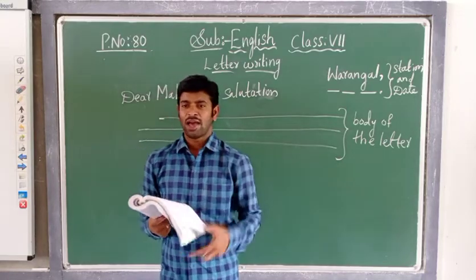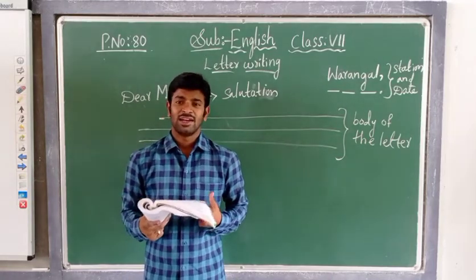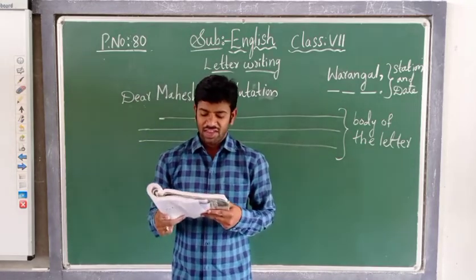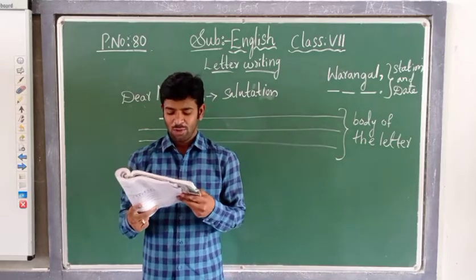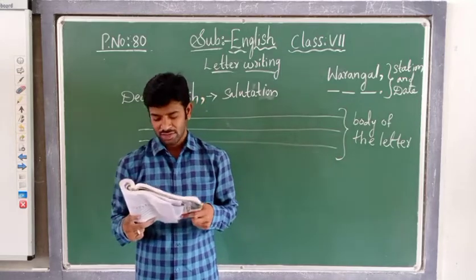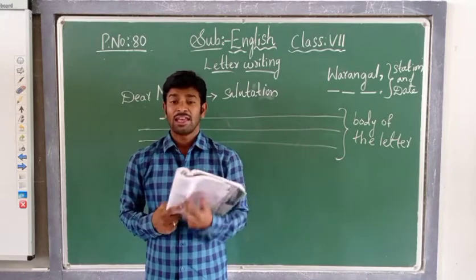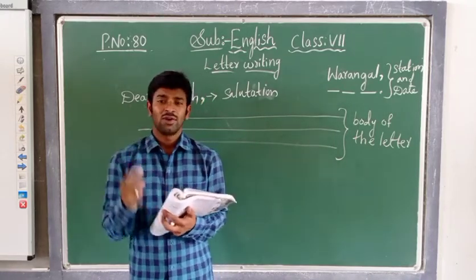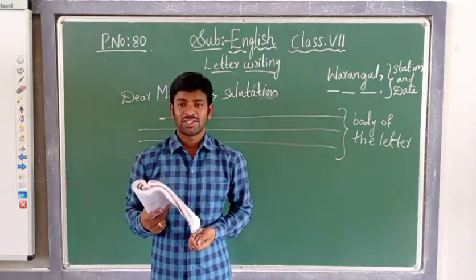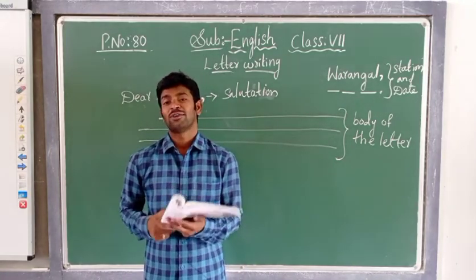I will tell you one paragraph on how to write. Listen carefully, how to write the body of the letter. Here, one friend is writing a letter to another friend. How will he write it? I am safe here, and I hope that you are also staying safe there. I came to know that you are planning to go to a famous place. Being a friend, he always suggests, no? Here he is suggesting. I suggest you go to Hanmakonda.